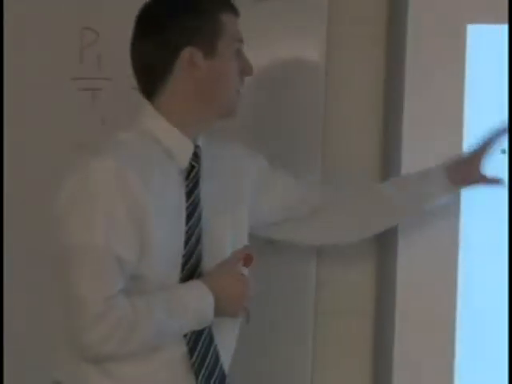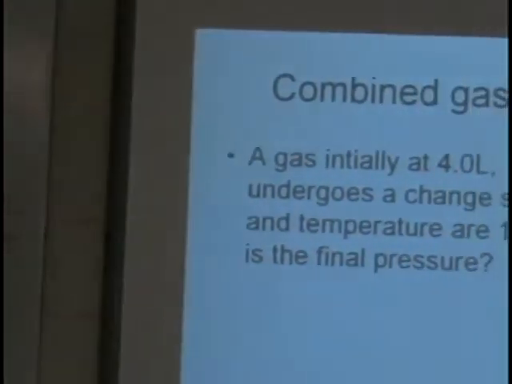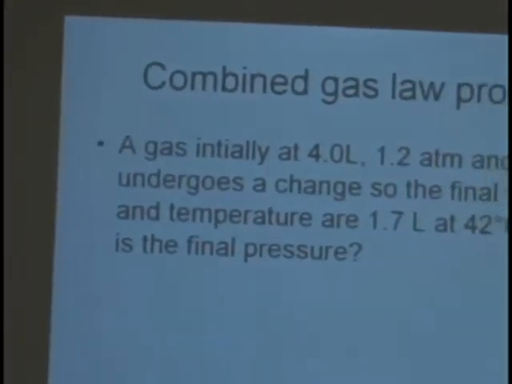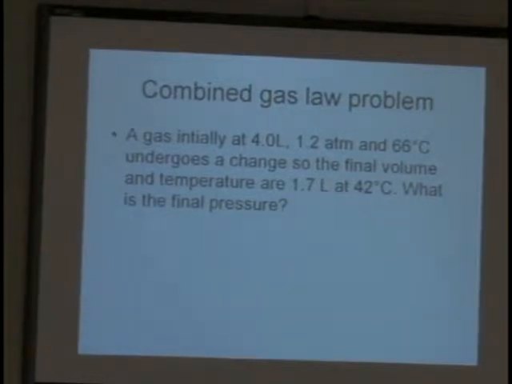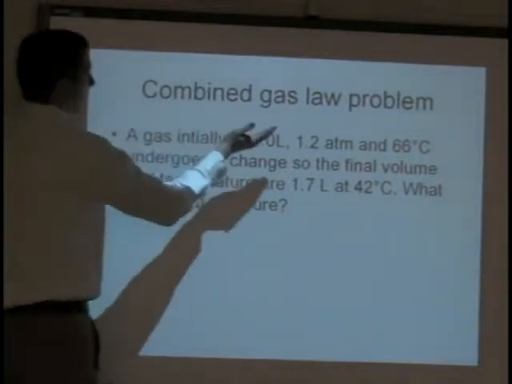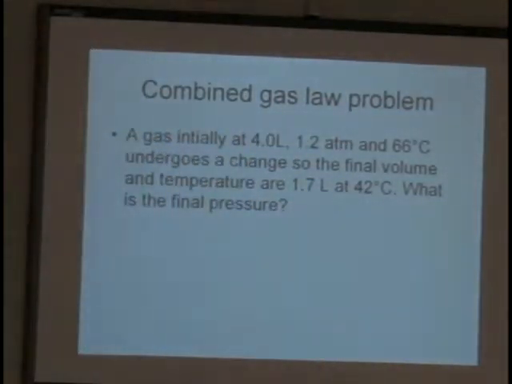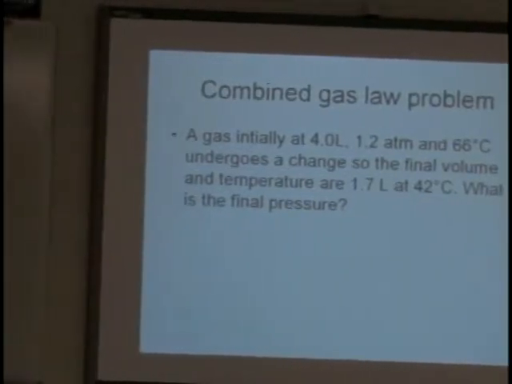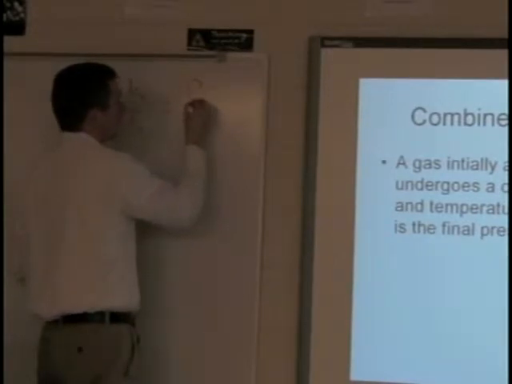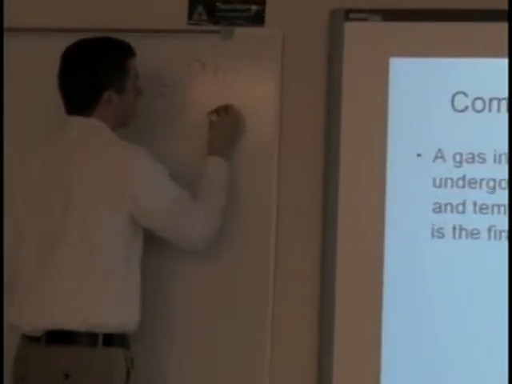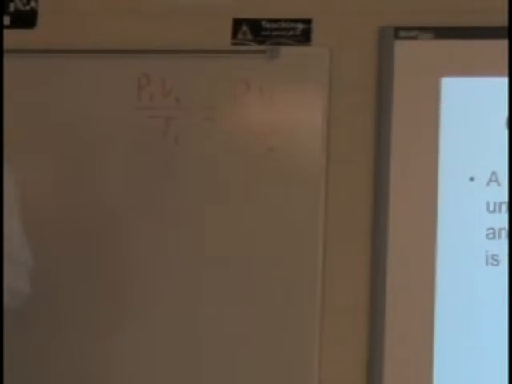We're going to move on to the next slide where it's a combined gas law question. So the gas initially at 4 liters, 1.2 atmospheres and 66 degrees Celsius undergoes a change so that the final volume and temperature are 1.7 liters and 42 degrees Celsius. What is the final pressure? Again, I see liters, atmospheres, and temperature all within the problem, so that means I need to use the combined gas law. P1V1 over T1 equals P2V2 over T2. And it's your choice of either isolate the variable or just plug it in right away.